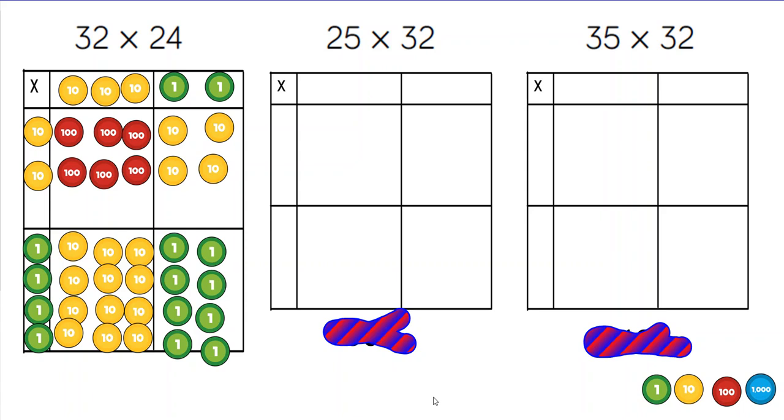Okay, so I'm hoping that for this one here, you were able to say that that was 20 and that was 5.